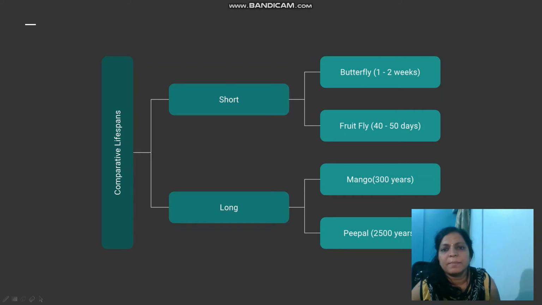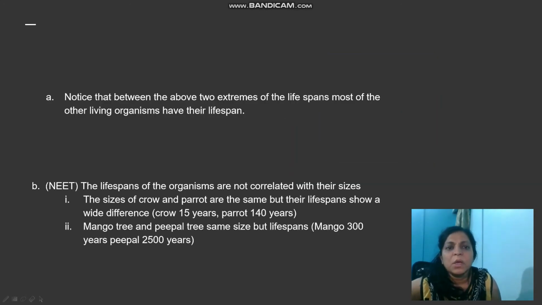For example, short lifespan ones: butterfly 1 to 2 weeks, fruit fly 40 to 50 days. Longer lifespan organisms: mango 300 years, peepal tree 2500 years.